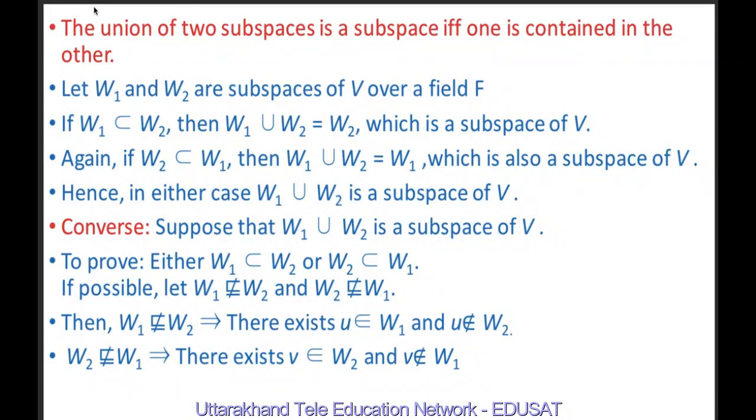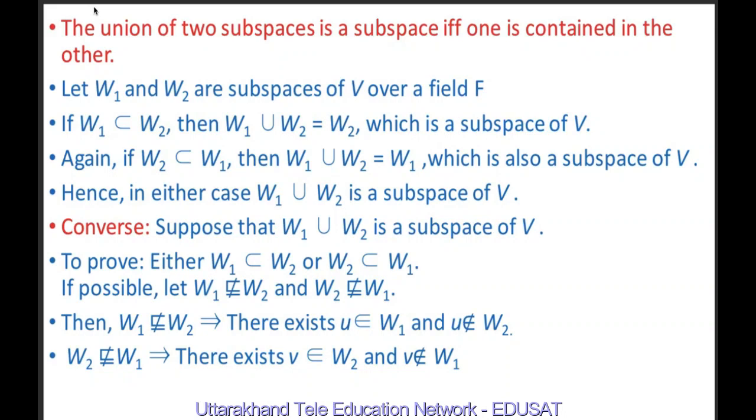Again, if W2 is a subset of W1, or we say that W2 is contained in W1, then W1 union W2 is equal to W1, which is also a subspace of V. So in both cases, we may observe that W1 union W2 is a subspace of V. Now the converse of this: suppose W1 union W2 is a subspace of V.